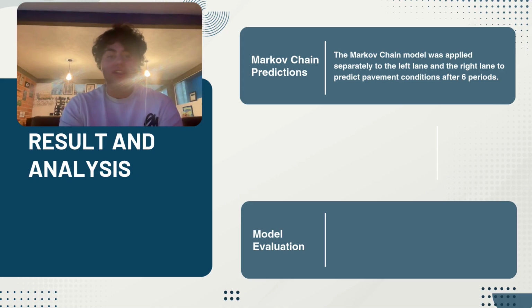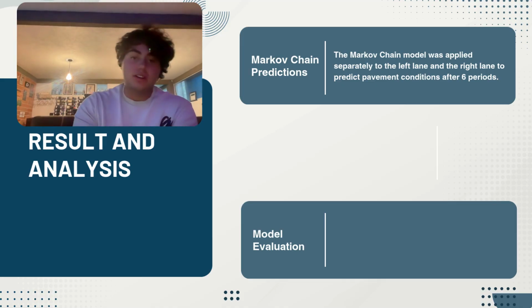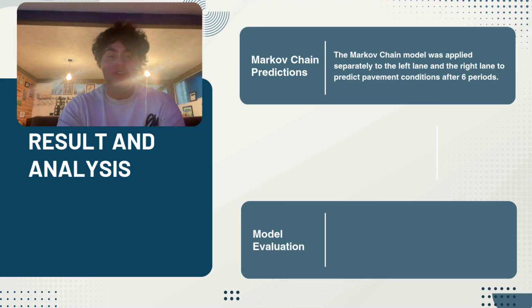The model evaluation is the MDA. The model correctly predicted the direction of the pavement condition change in 58% of the cases, and the correlation between the predicted and observed conditions shows a moderate positive relationship. The state agreement correctly classified the pavement state in 15.30% of the observations. The Markov chain model was able to identify the general trend of pavement deterioration and provide future condition predictions for both lanes. Although the accuracy is moderate, the model helps understand pavement behavior and can support maintenance and planning decisions.